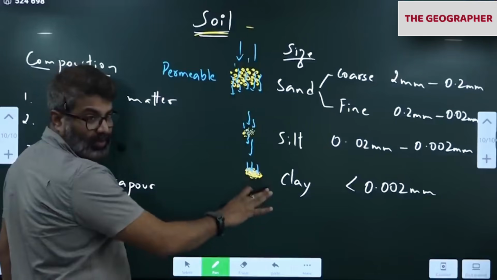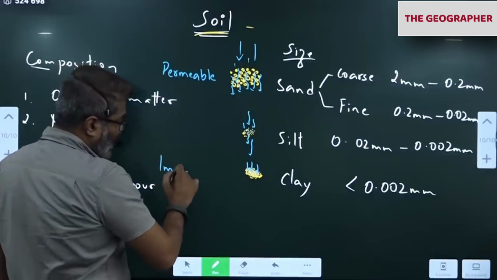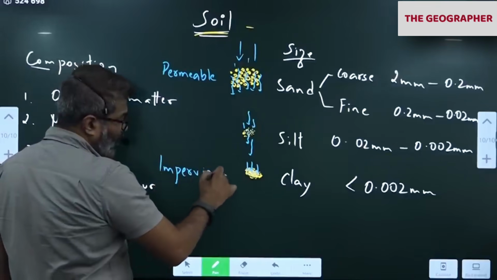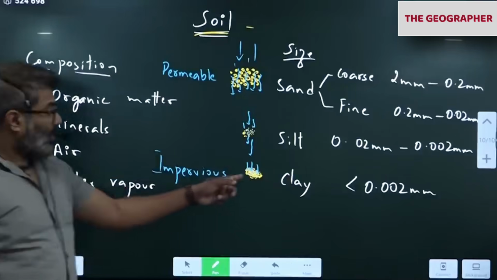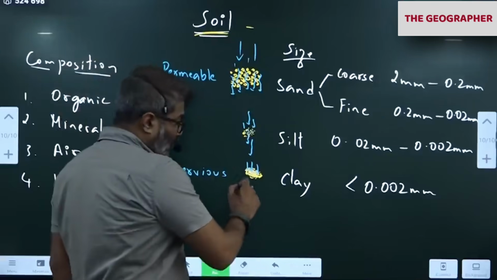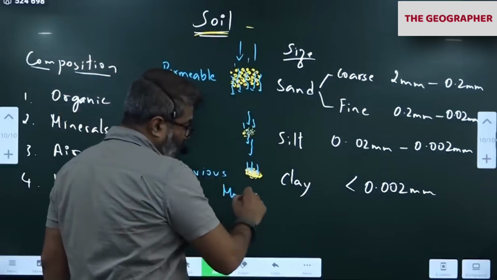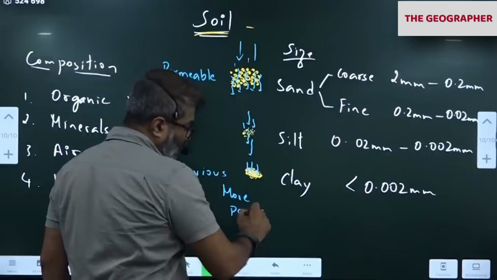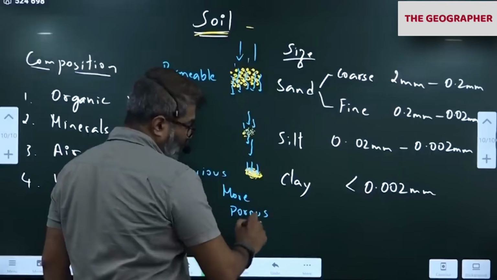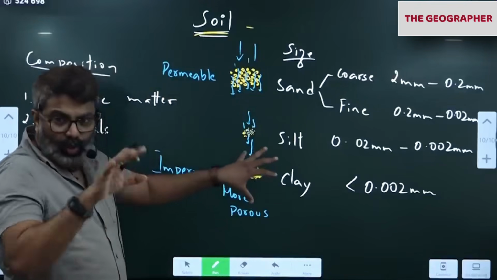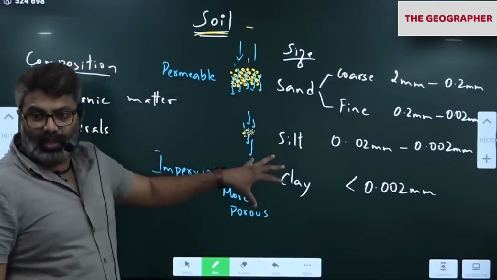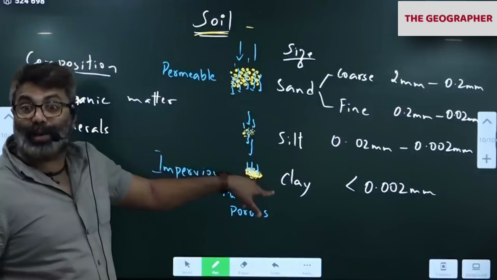Permeability is very low here. Impervious means it does not allow water to pass. Clay contains more porous spaces, so it can hold water. So clay has very high water holding capacity.